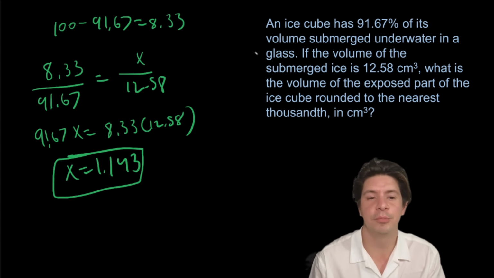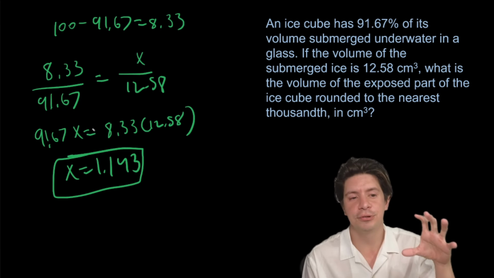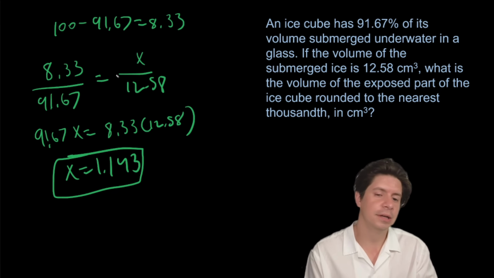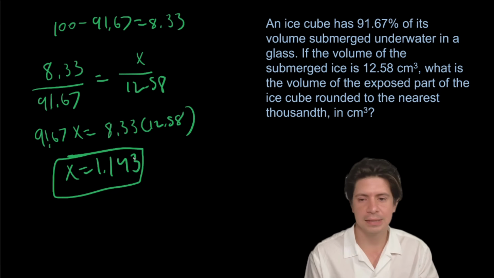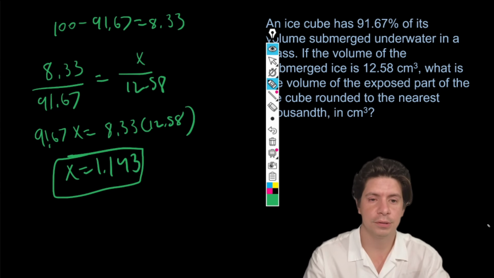I think the thing that throws people off is they'll do 91.67 over 100 and find the whole ice cube, or they'll do 8.33 over 100 and find a number smaller than this. But this is the way you want to do it. A classic percentage question with proportions.